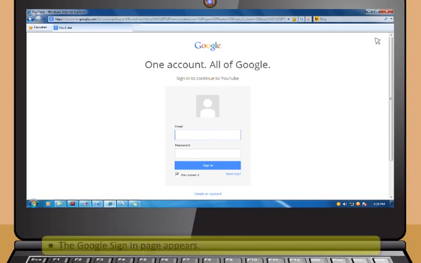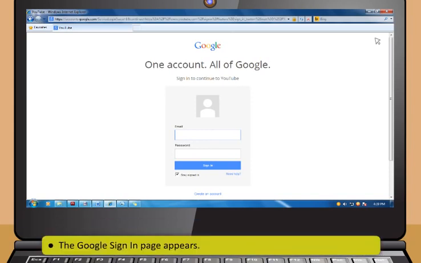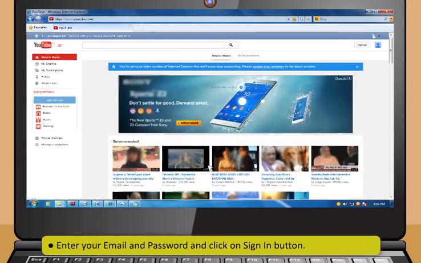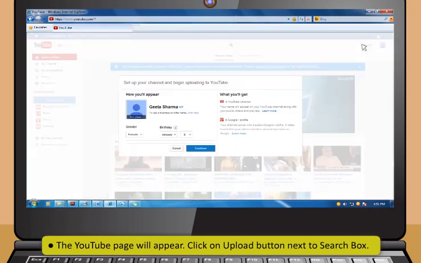The Google Sign In page appears. Now type your email and password and click on Sign In button. If you do not have Google account, then you need to create it. The YouTube page will appear. Click on Upload button next to search box.